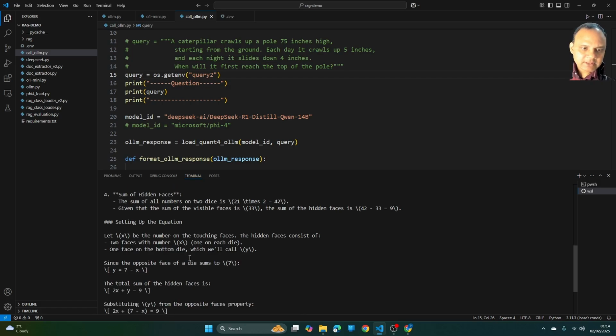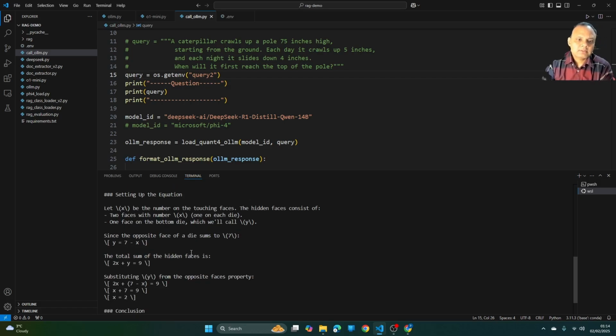Then setting up the equations. Let x be the number on the touching faces. The hidden faces consist of two faces with the number x, one on each die, and one face on the bottom die, which we'll call y. Since the opposite faces of a die sum to 7, y equals 7 minus x.